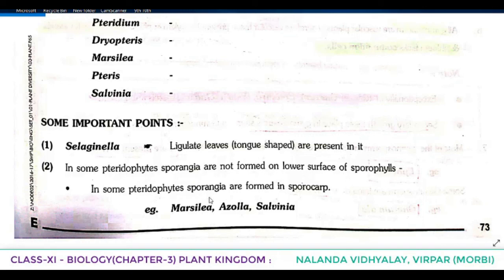In some pteridophytes, sporangia are formed in a sporocarp. Examples are Marsilea, Azolla, Salvinia. So we discussed two points here. So dear students, here we are completing the topic of Pteridophyta.